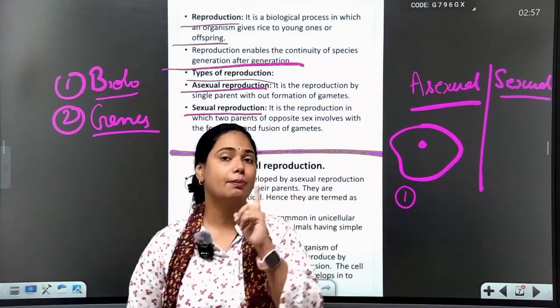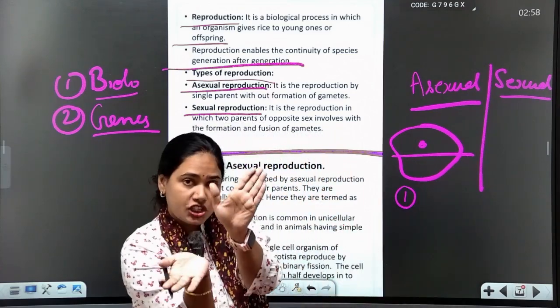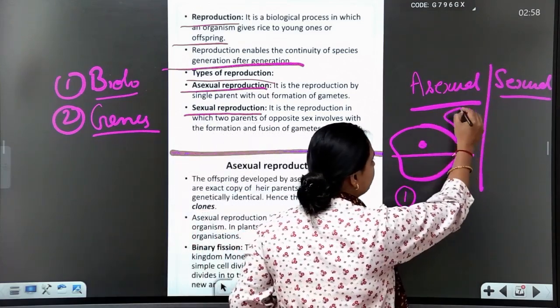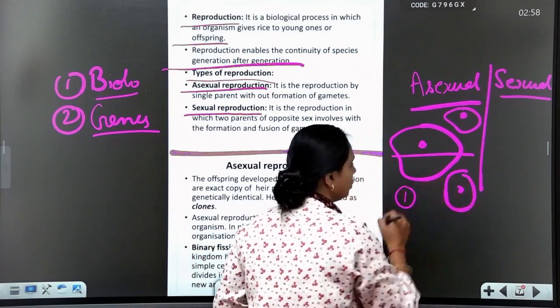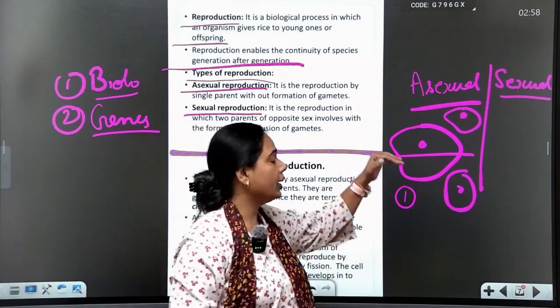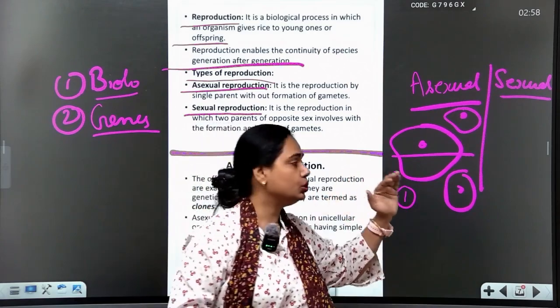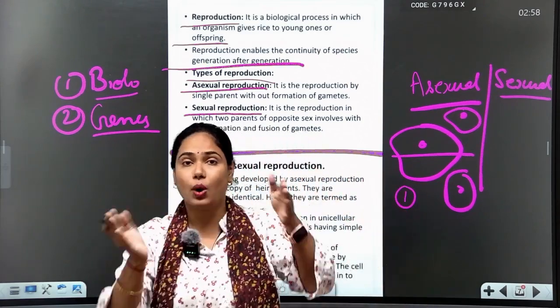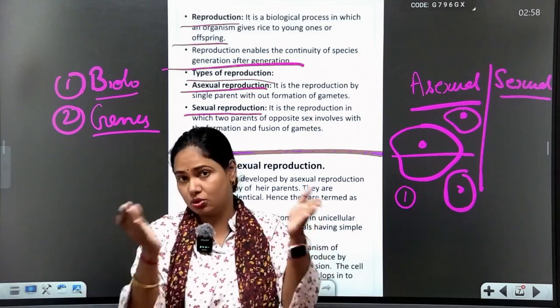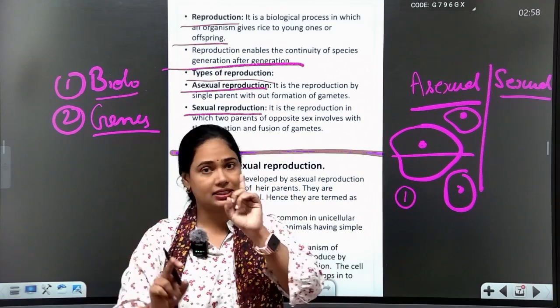Amoeba is a single parent which gives birth by the help of fission and transfers itself into two daughter cells. Here the example is amoeba, a unicellular organism which divides into two daughter cells from a single cell. Single cell, single parent.